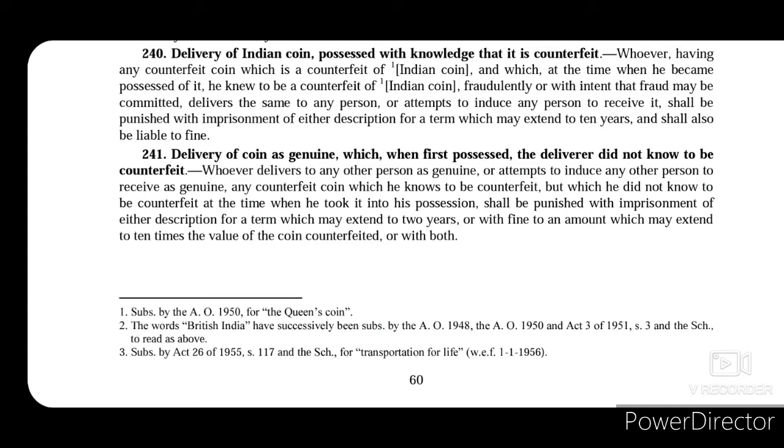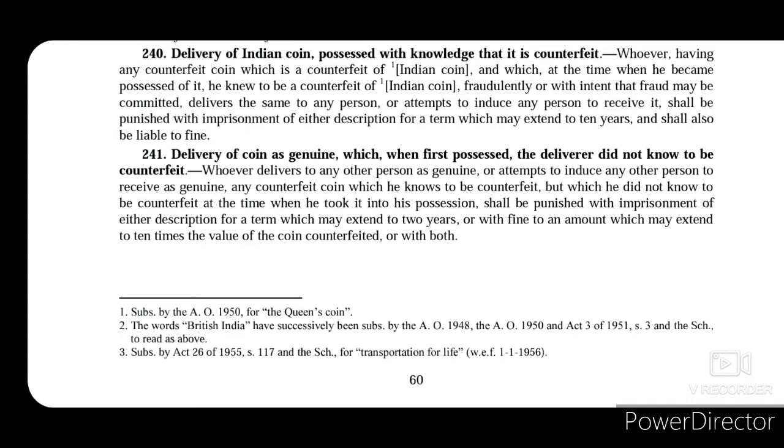The coin was actually counterfeited. The person who was trying to deliver that coin or induce the other person to receive it thought that the coin is genuine, but actually it was counterfeited, and he actually delivers it or attempts to induce the other person to receive it.